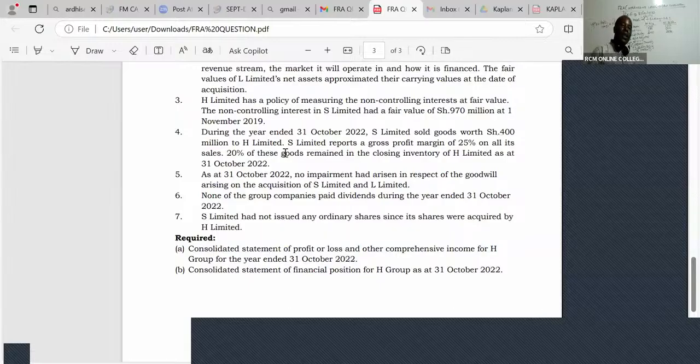You can see the subsidiary S selling goods to H. So that's what we call an upstream transaction, which must affect the net assets of the subsidiary. S Limited reports a gross profit margin of 25% on all of its sales. So the gross profit margin is 25%.